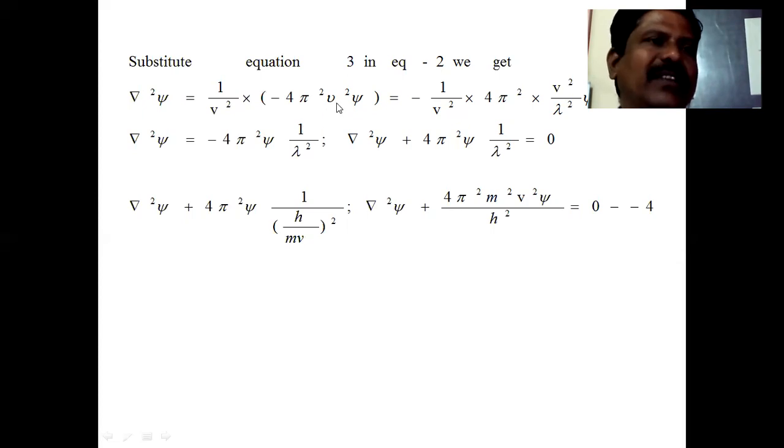But the frequency ν equals velocity divided by wavelength, v/λ. You know that from the previous class, this is the frequency of our particle. So ν² equals v²/λ², and we get v² by λ² times ψ.